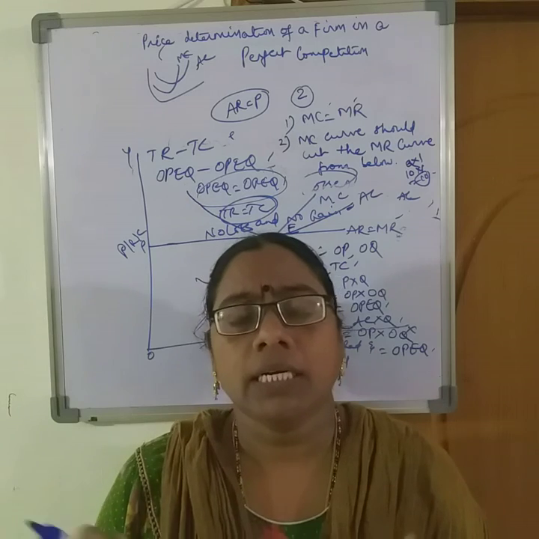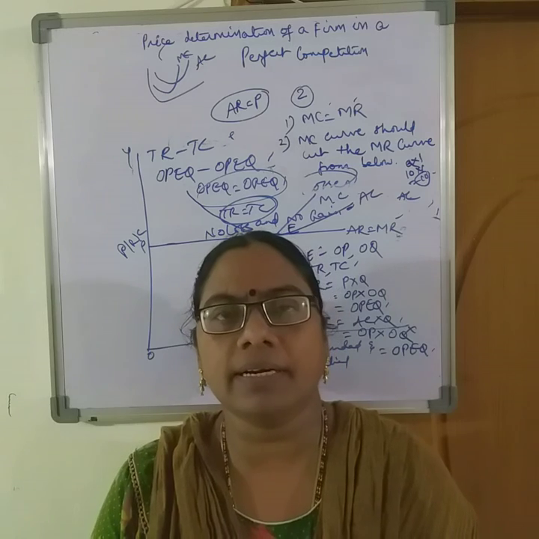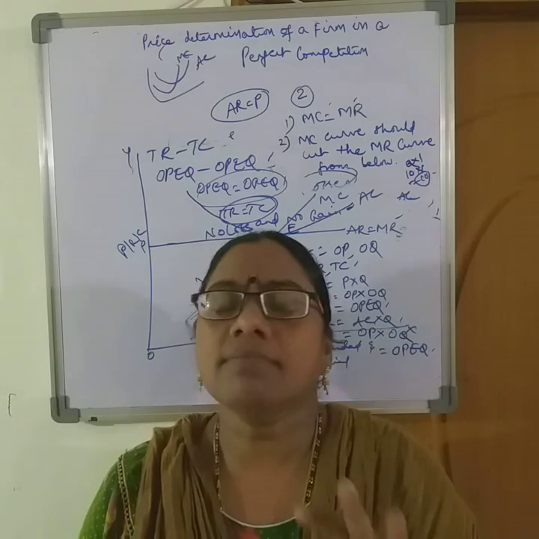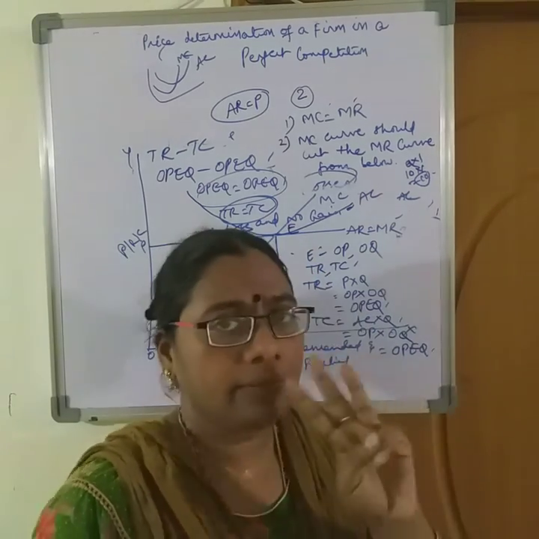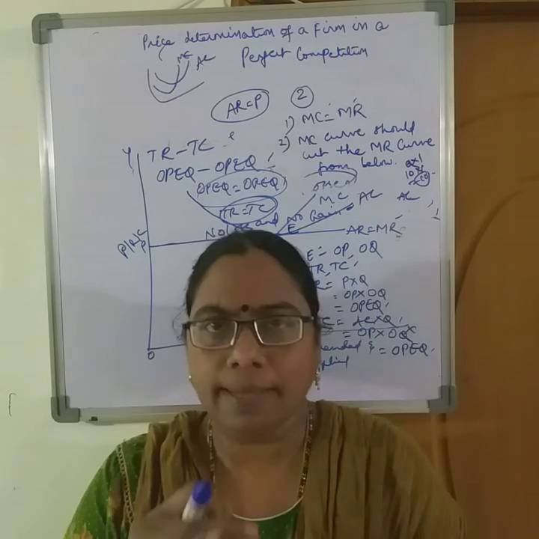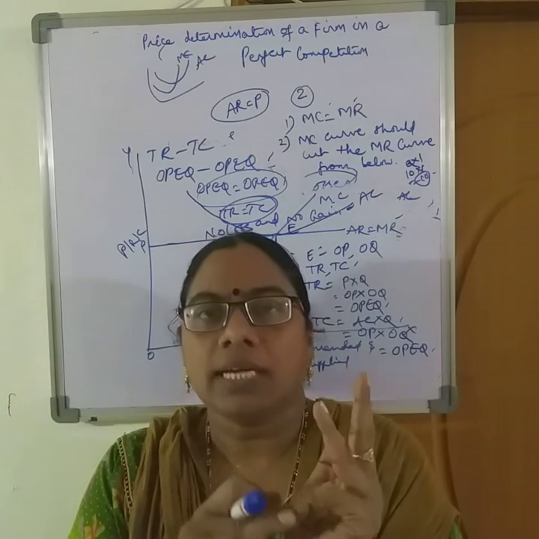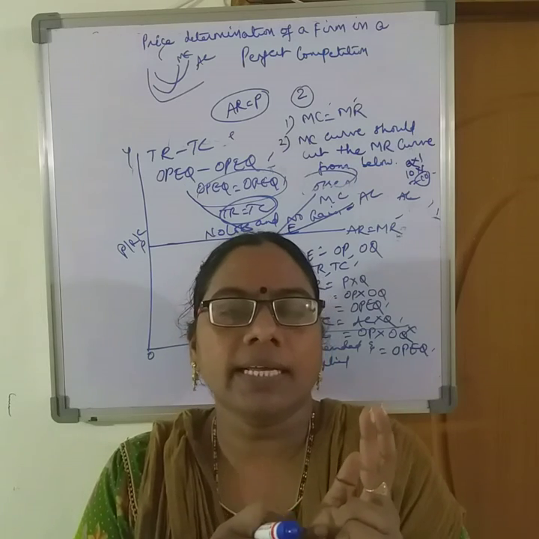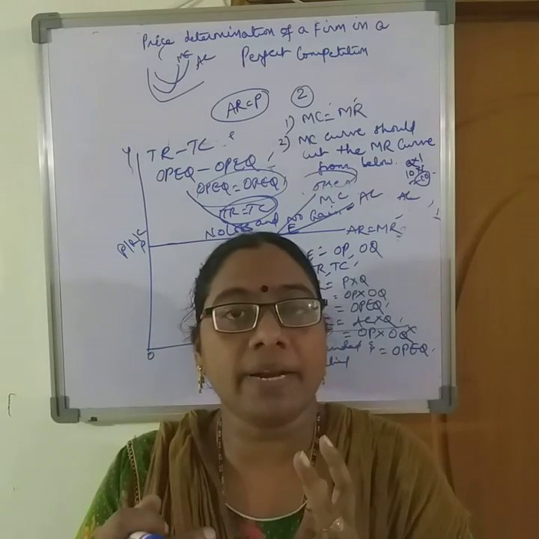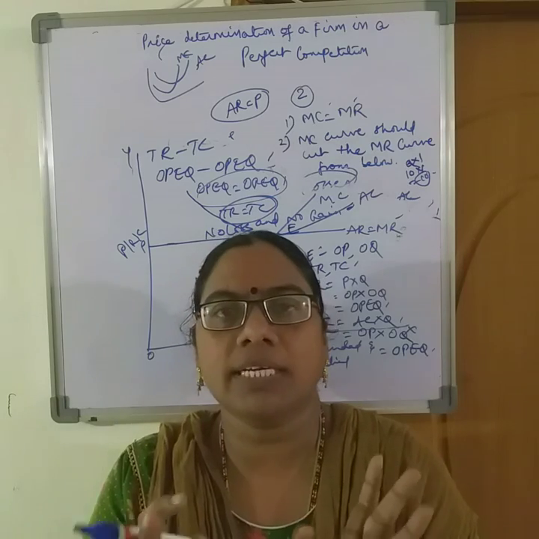Very important topic for examination. Markets is such a beautiful topic that if you understand the characteristics, the features, the diagrams are very easy to understand. I've taken three diagrams now: profits, losses and normal profits. That is the way I'm explaining step by step. For the three, I've started with the same equilibrium condition. I've explained that first, then price determination, then drawing an average cost curve. By that, we have explained whether the firm is getting profits, normal profits or losses. So there is no confusion in the diagrams.